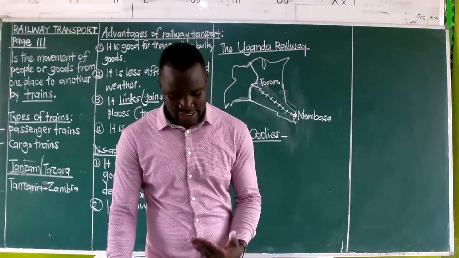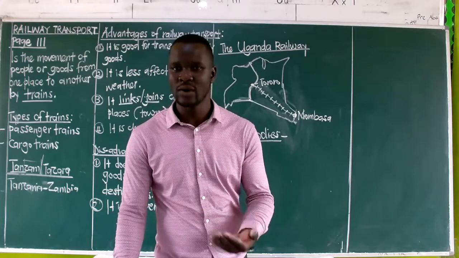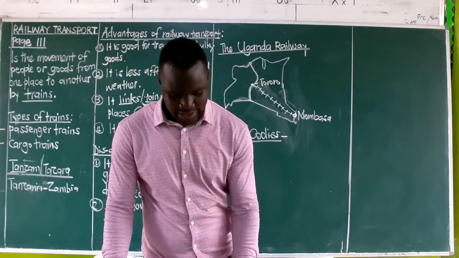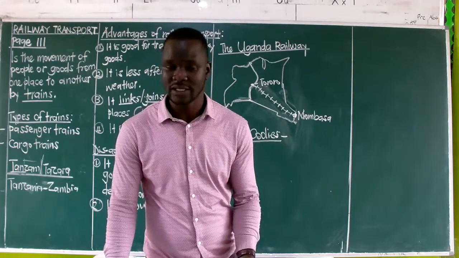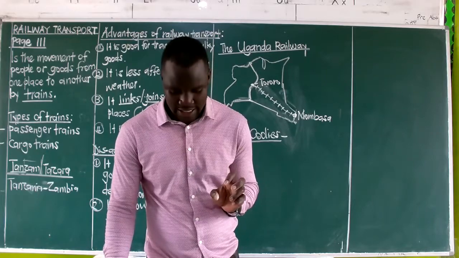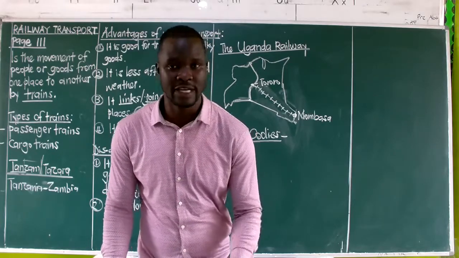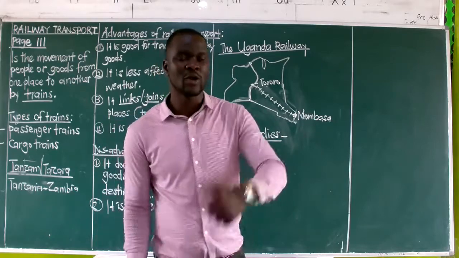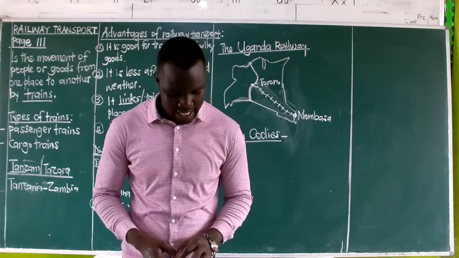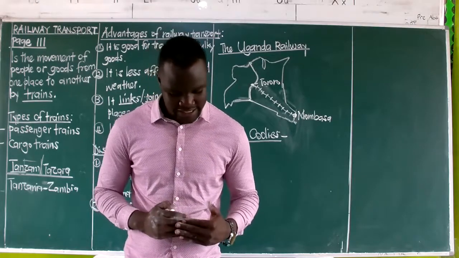Those two are supposed to be under the heading why the railway line was constructed. That is why the Uganda Railway was constructed. So you are going to put a subheading there before that first point saying to stop slave trade. That is now a reason as to why the railway line was constructed. Sorry about the mistake. The machine printed it without that heading. So kindly fix it there.